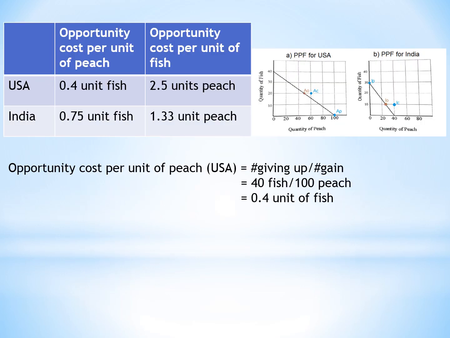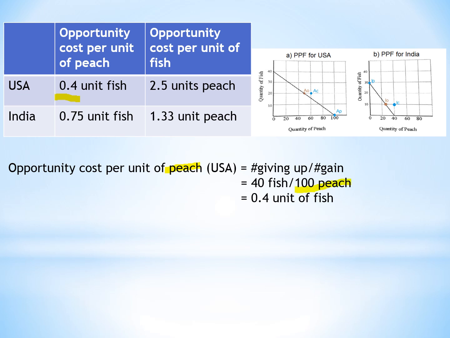Now let's figure out which country has comparative advantage. The country that has lower opportunity cost has comparative advantage. So how do I figure out 0.4 here in the table? Opportunity cost per unit of peach in the formula is the number of goods given up divided by the number of goods gained. So opportunity cost per unit of peach means that we want to produce peach.